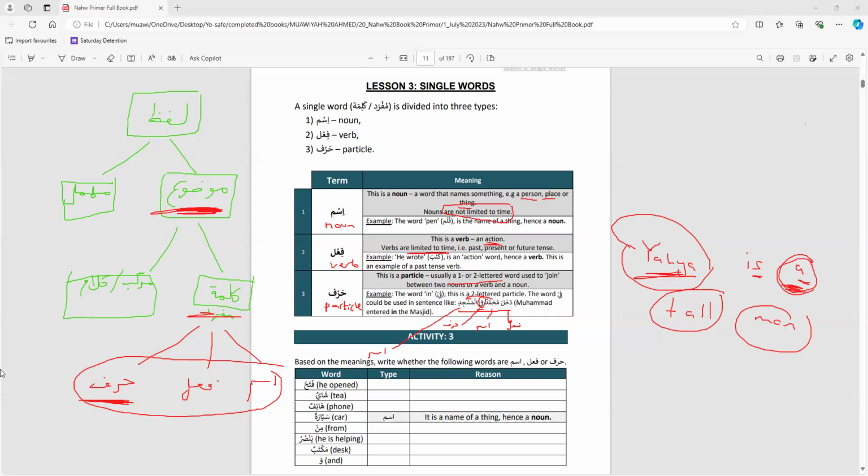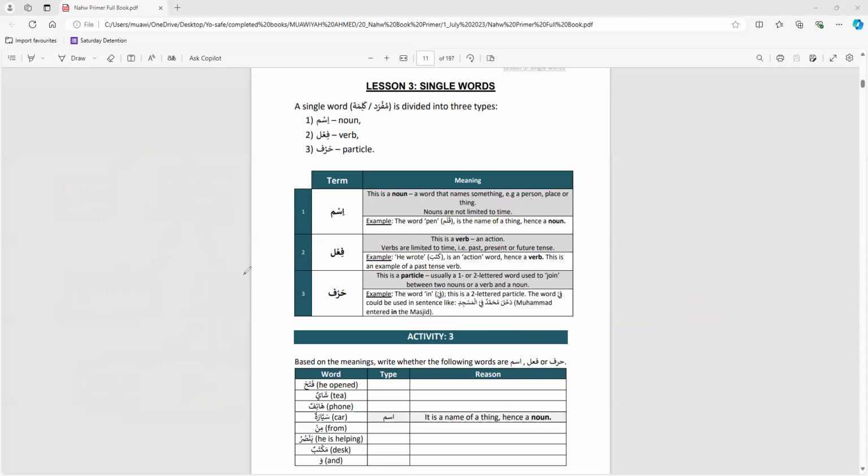Now the first one, fataha, he opened. So focusing on the Arabic word, fataha, he opened. So Yahya, do you think that's an ism, fi'l, or harf? With reason. I think it's a fi'l because it's an action. That's correct. Yep, because it's an action. So an action we know is a verb. And also if you can let me know the tense of it. Yeah, it's in the past tense.